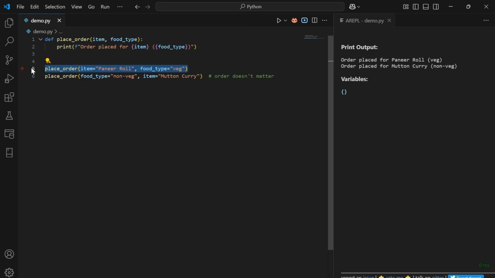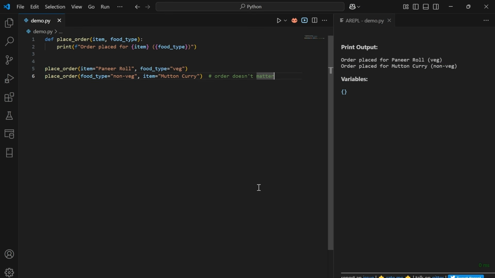In this scenario, we were calling the place_order function with item as paneer roll and food_type as vegetarian. So this will return a response like order placed for paneer roll and type is of veg. In the next scenario, for place_order, we were passing the values food_type as non-veg and item as mutton curry. So this will return order placed for the mutton curry of type non-veg.